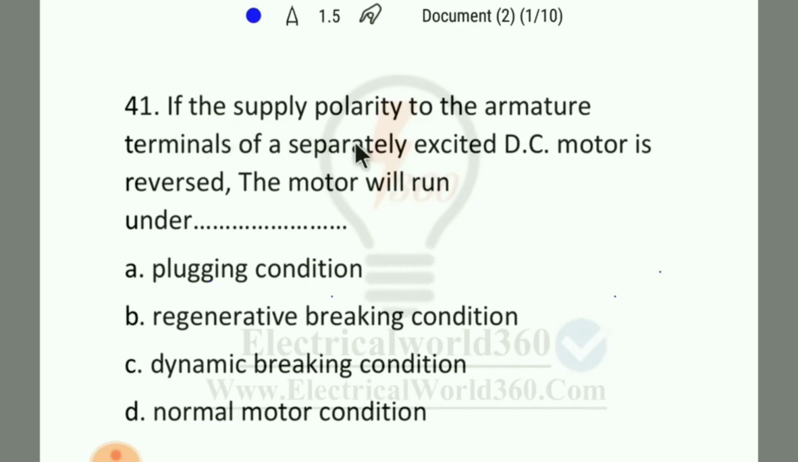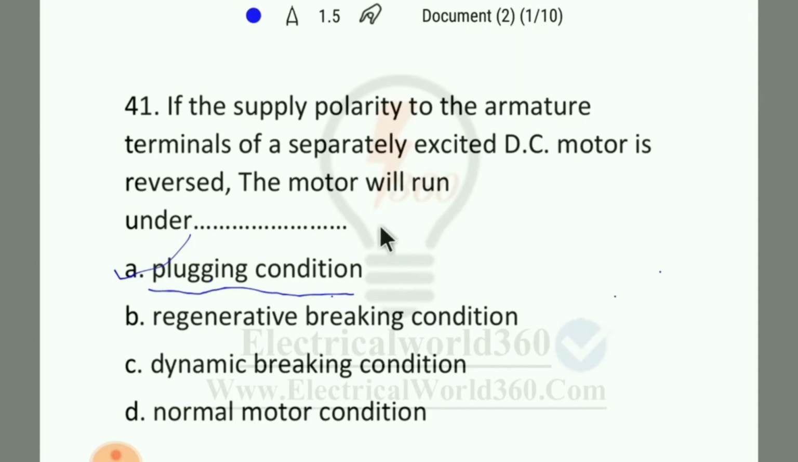If the supply polarity to the armature terminals of a separately excited DC motor is reversed, the motor will run under plugging condition, regenerative braking condition, dynamic braking condition, or the normal motor condition. So here the right answer will be plugging condition, because in plugging of DC motors the polarity of the input supply, like the armature supply terminals, is interchanged. In case of a three-phase induction motor, plugging is done by interchanging any two supply terminals.